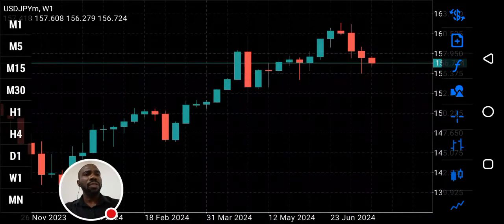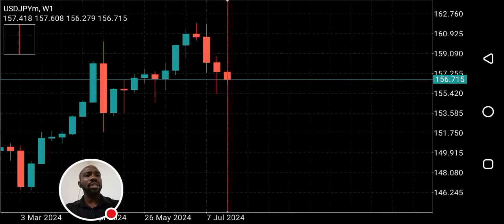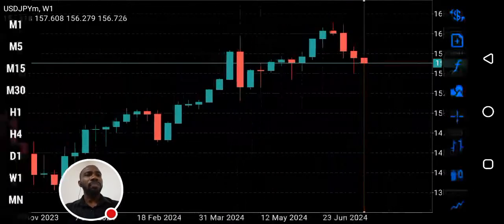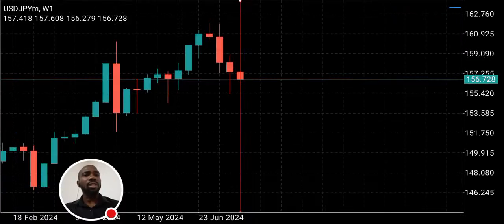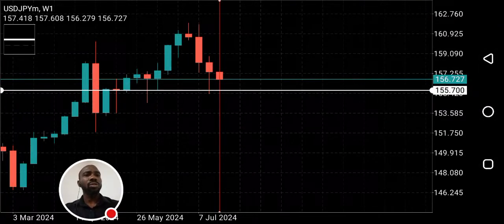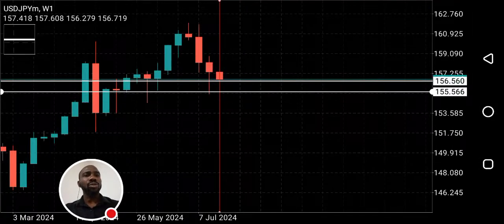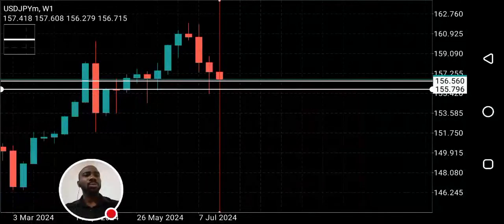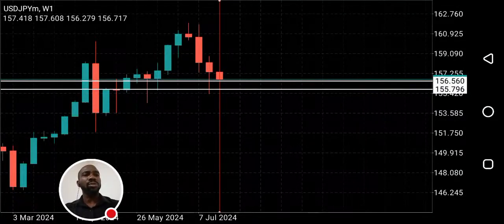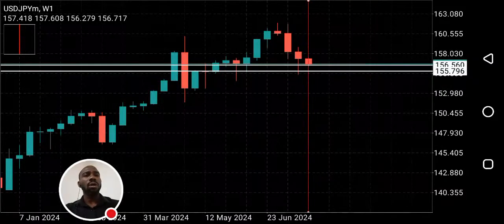Okay, so can you see how last week's candle closed? It closed as a hammer. We had a support at this point. You can see this was a support zone. So price pulled back last week to fill that zone. And you can see the pattern that formed is a hammer, right? So let's go down to the daily time frame.